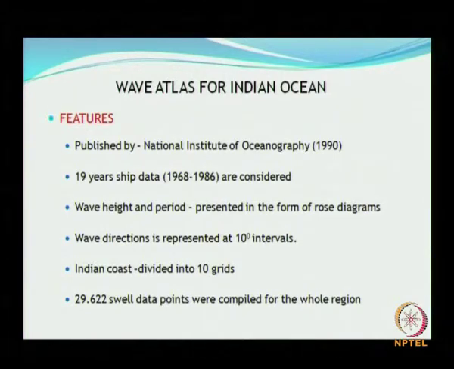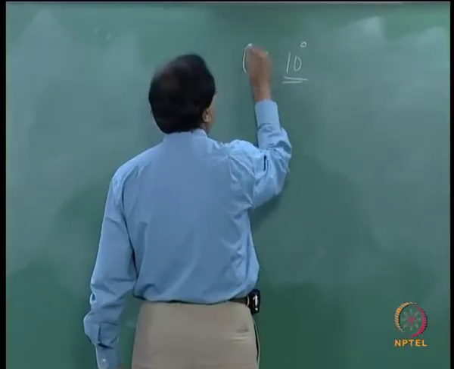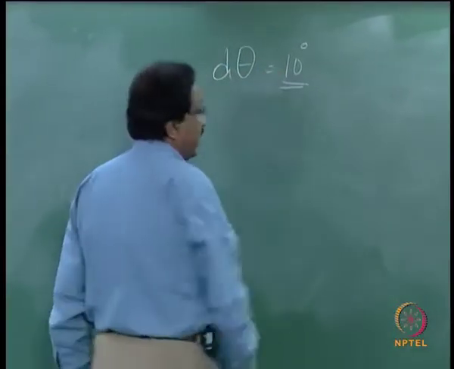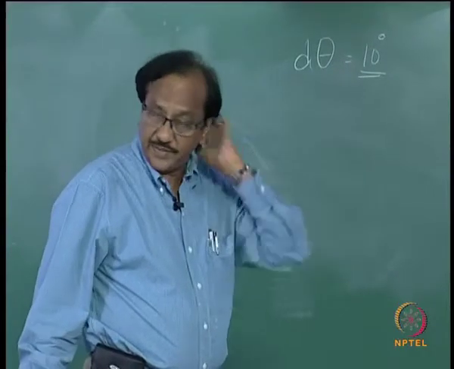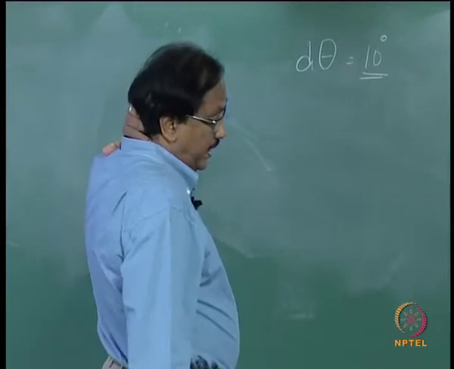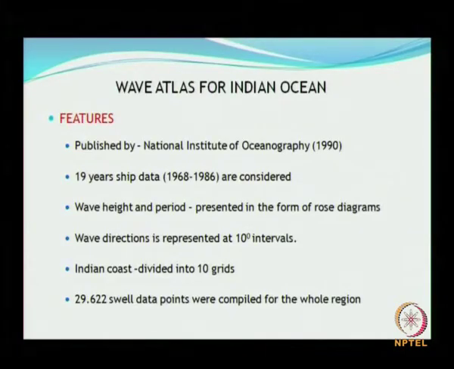These are called either wave Rose diagrams, wind Rose diagrams, wave height Rose diagrams, wave period Rose diagrams or wind speed Rose diagrams. Wave directions are represented in 10-degree intervals, d theta I will say. The Indian coast is divided into 10 grids, and about 29,000 swell data points were compiled for the whole region.